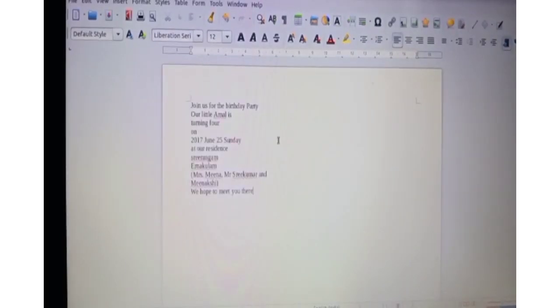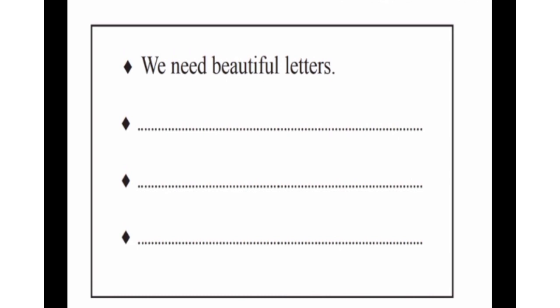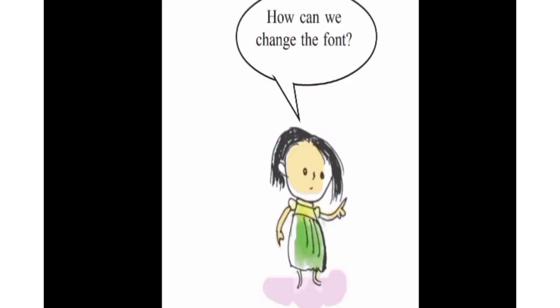Here you can see a vertical black line. It is blinking, isn't it? What is that? It is called the cursor. Type your invitation card with the help of the keyboard. Now we finished typing and our next activity is to make our invitation card more attractive. How can we make it attractive? Just write down your suggestions to make our invitation card attractive in your IT notebook by drawing a box like this. Did you do it?